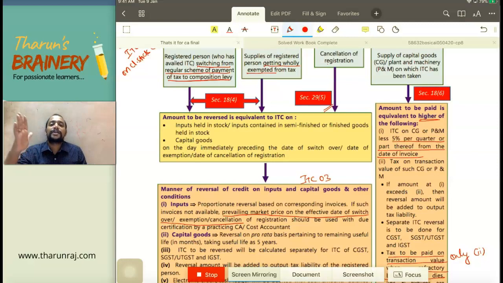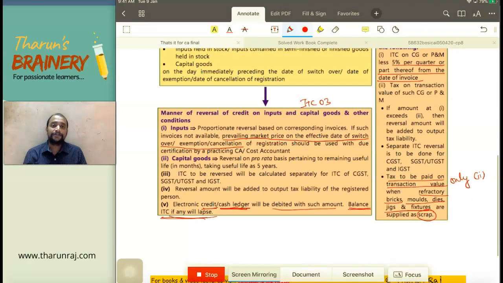For example, you purchased on 1/4/2019 and you sold it on 31st March 2020. So one full year, 4 quarters, so 4 into 5, 20%. Take the original ITC, reduce 20%, remaining ITC, or GST on sale value, whichever is higher should be payable. So much of the ITC as reduced by 5% for every quarter or part thereof from the date of invoice till the date of sale, or GST on sale value, whichever is higher is what I need to pay.